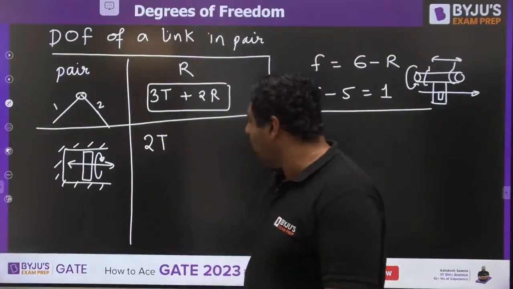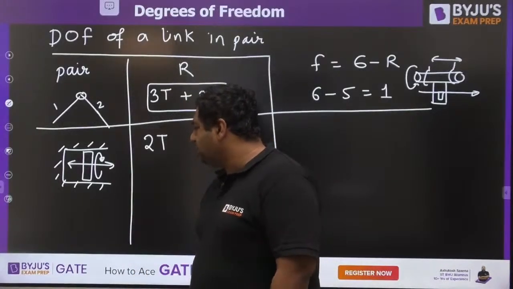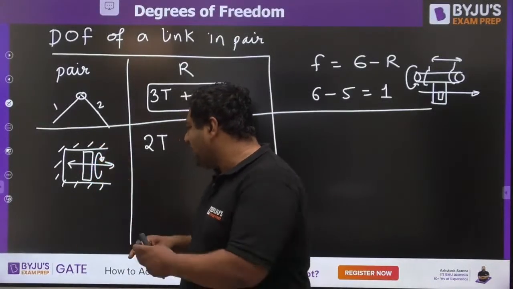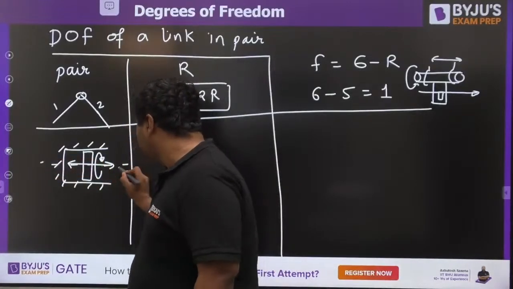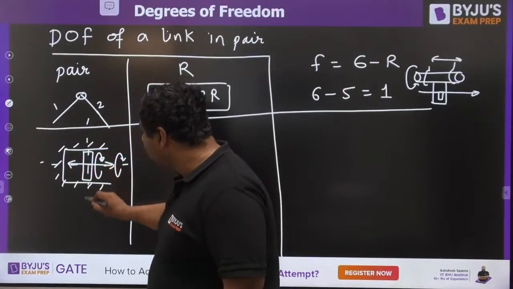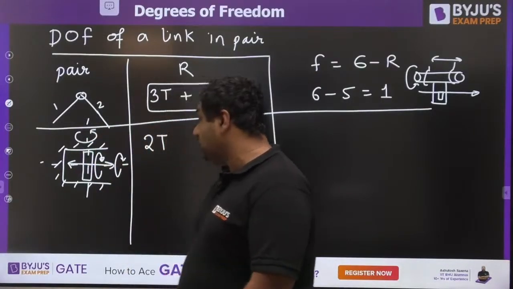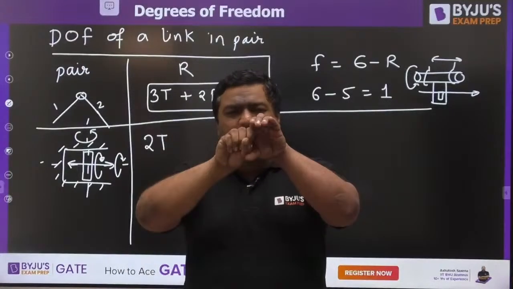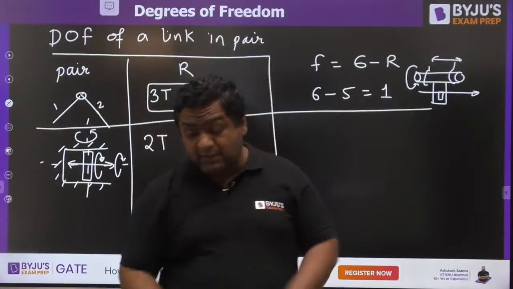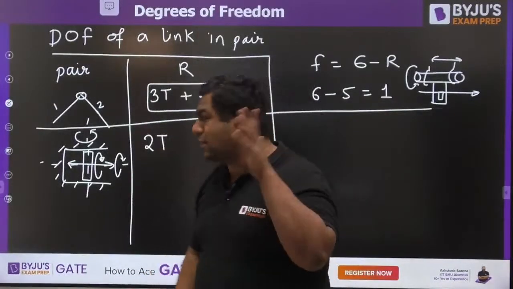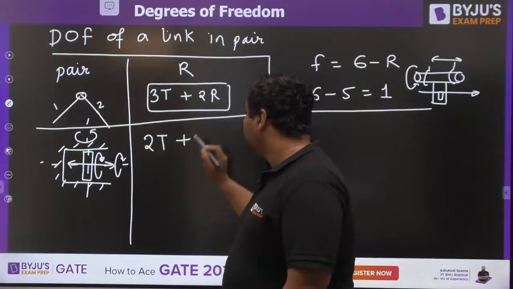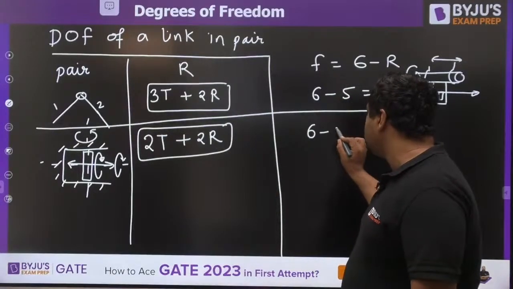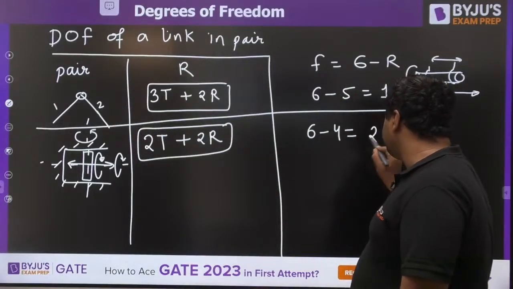Similarly, my dear, if you are talking about rotation, if you have this piston inside the cylinder, then this piston can only rotate about X axis. It cannot rotate about Y. If you try to rotate the piston about Y axis, it is not possible inside the cylinder. So it can only rotate like this. No other kind of rotation is possible, otherwise it has to cross the cylinder. So you will say two rotations are restricted. So we can have only one translation, one rotation. So 6 minus 4, degree of freedom is coming out to be 2.